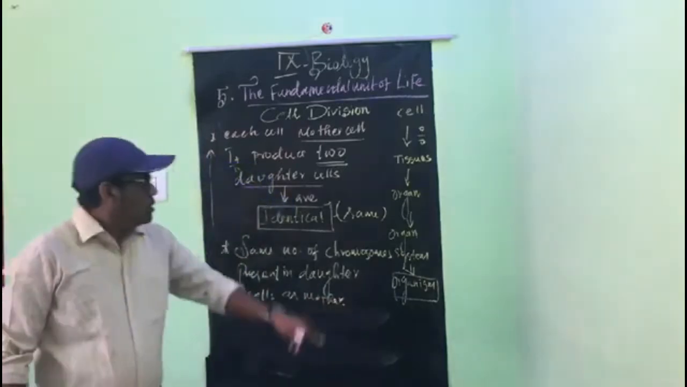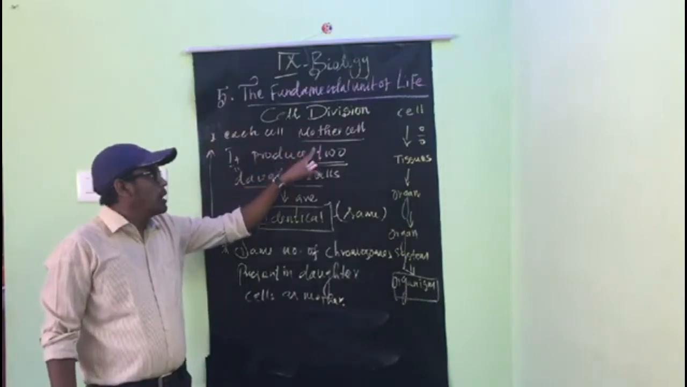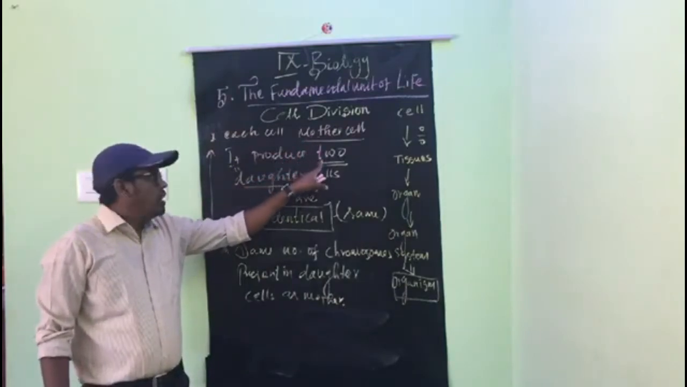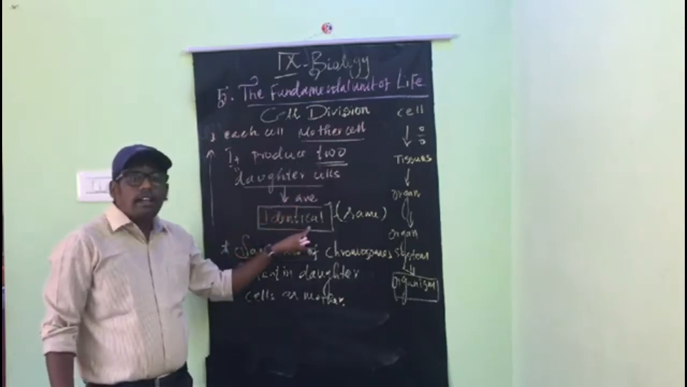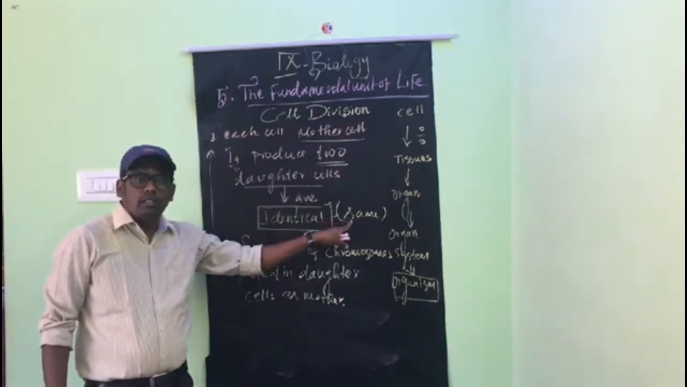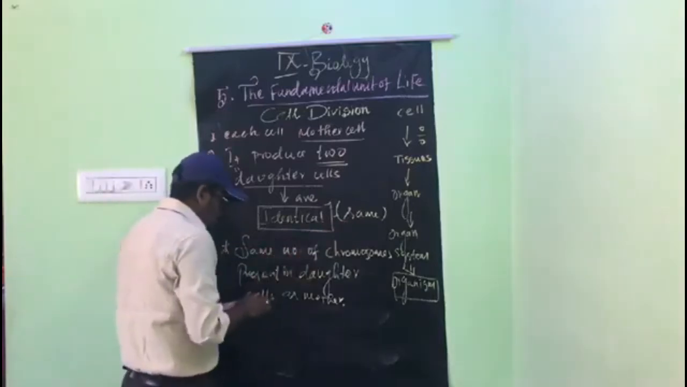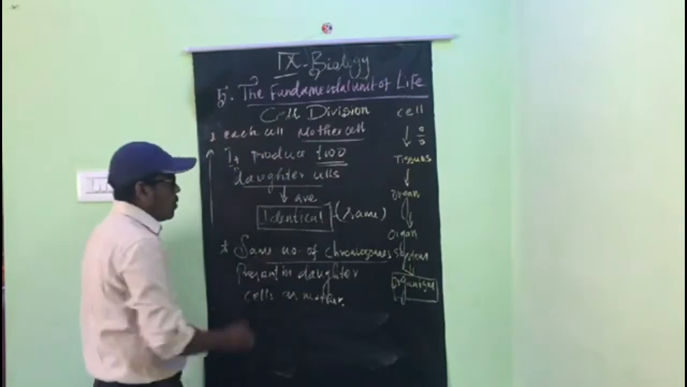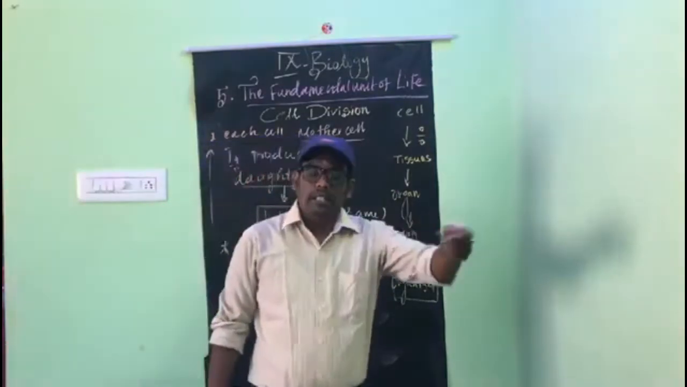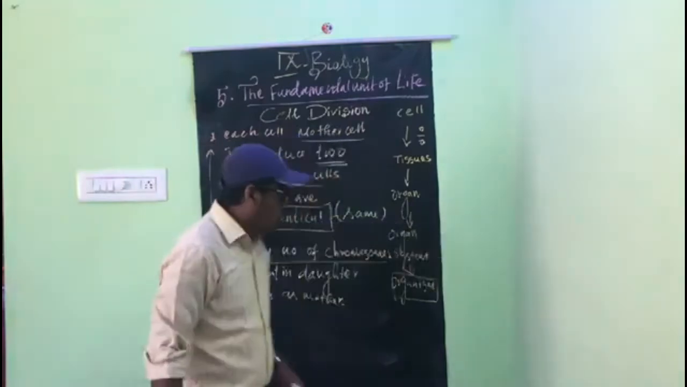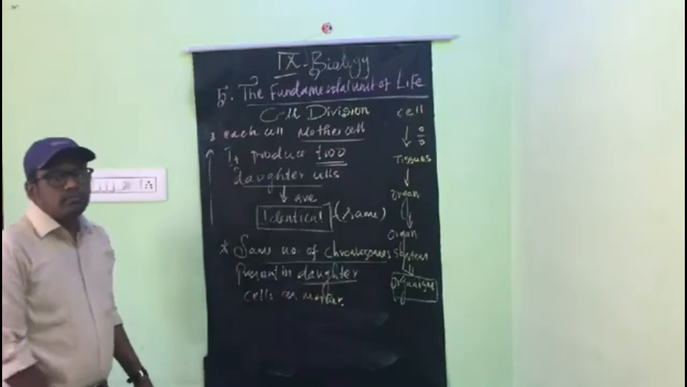Okay, again, every cell is called a mother cell. The mother cells are divided and finally produce two daughter cells. The two daughter cells are identical, that means similar to the mother, and the same number of chromosomes is present. What number is present in the parent or mother, the same number of chromosomes is also present in the daughter cells.